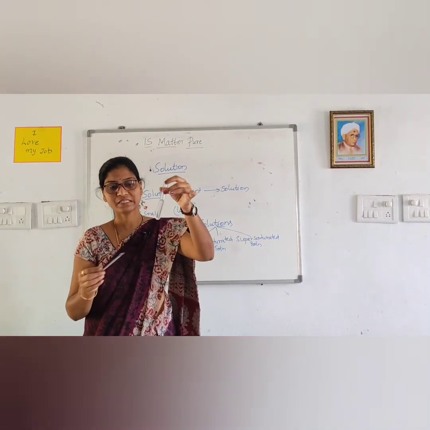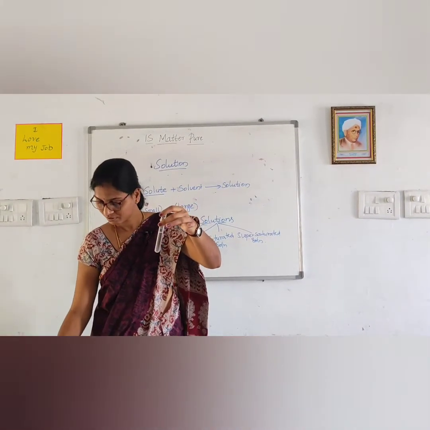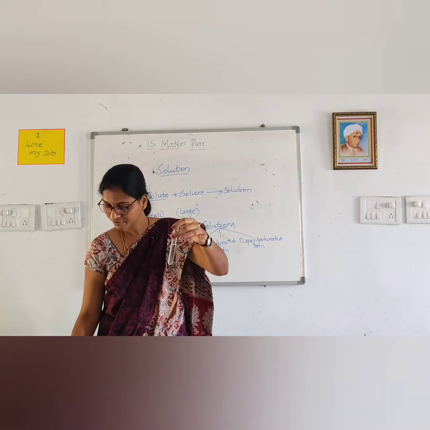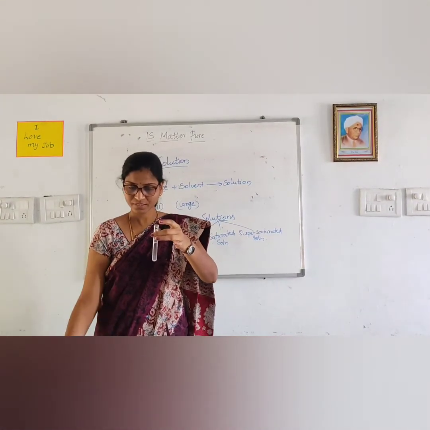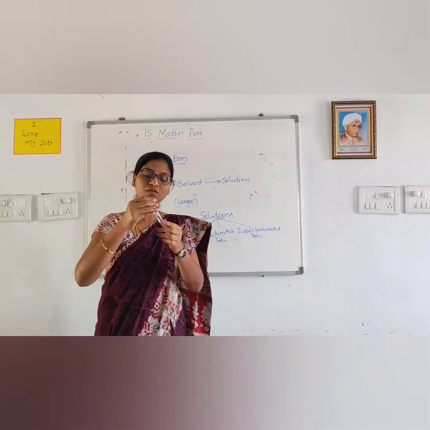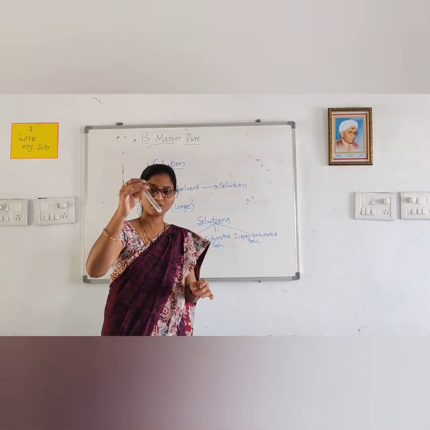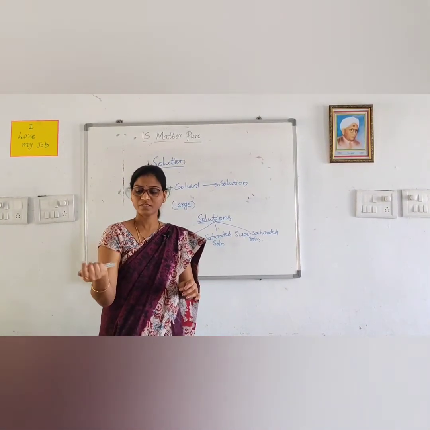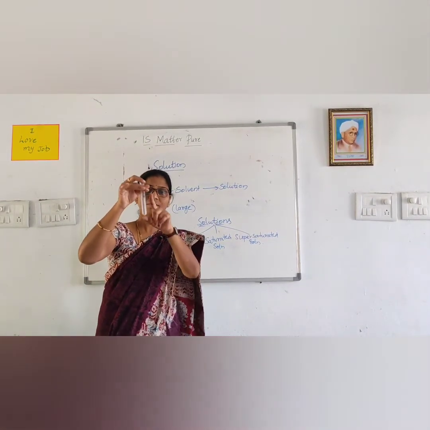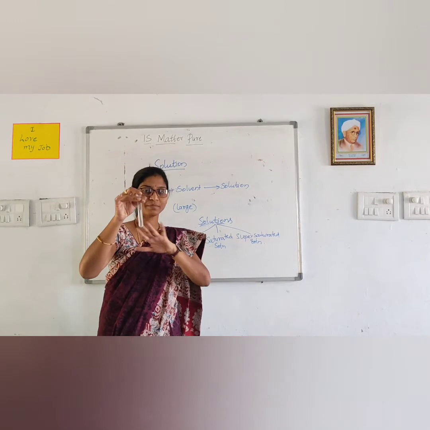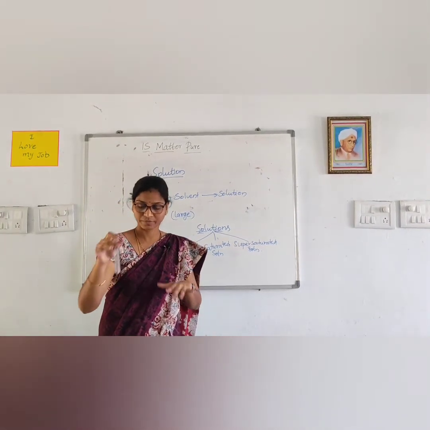It got mixed up in the solution and some more amount of salt we are adding. See, this has also been dissolved in the water. We cannot see the solute particles. Then it becomes a saturated solution.